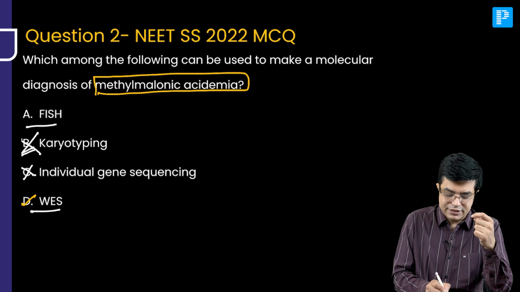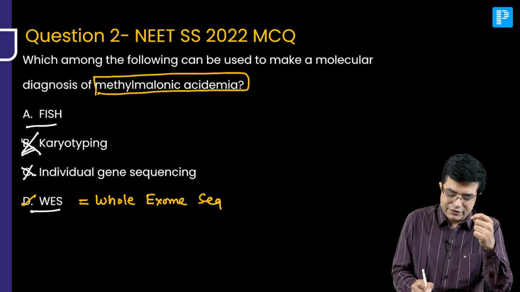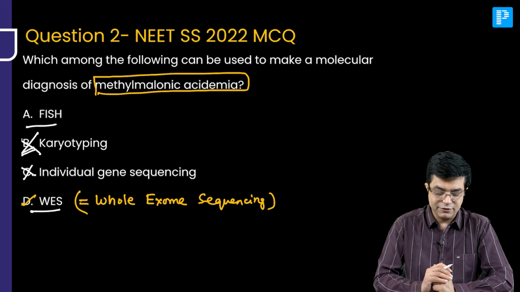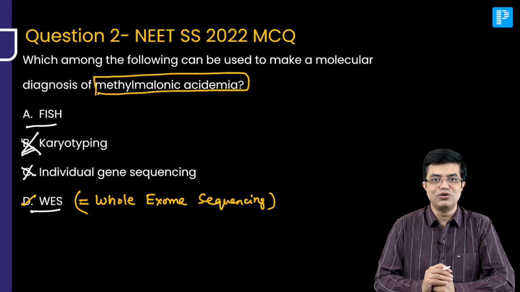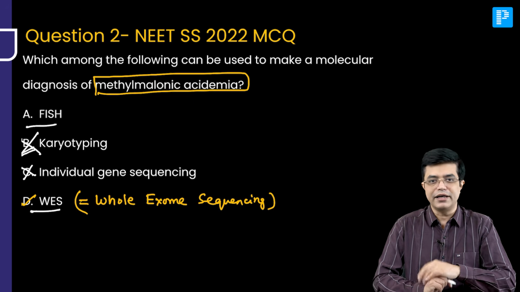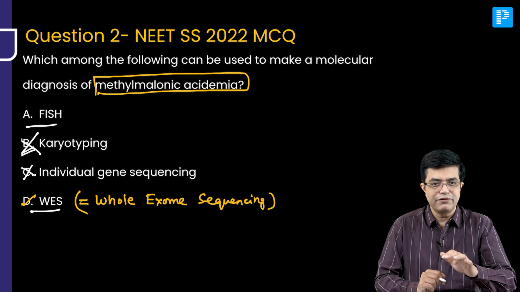What is WES? WES stands for whole exome sequencing. When this question was asked, I interacted with some students in my social media groups, and some of the students said, "Sir, we did not even know WES full form." I said, that means you have missed out on the chapters in genetics and in IEM where they talk about WES. Don't worry, we'll do a brief review here.